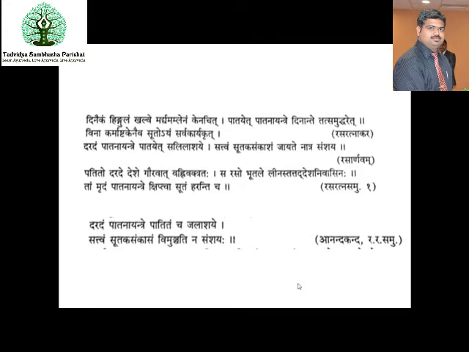Again, it is a modified version of the shloka of the Rasaranava, where he explains Darada has to be smeared after giving bhavana with the Amlavargya Dravyas in the Patana Yantra, and Agni should be given, and then you can extract the Shuddha Suta from it. Suta is the synonym of Parada. Already we have discussed this while discussing the synonyms.